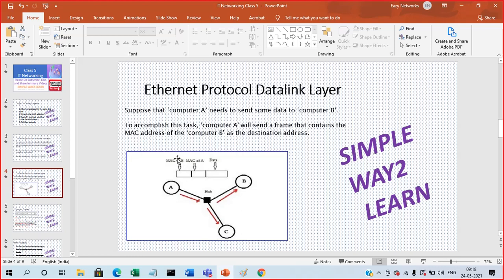If this whole packet is put in another box, and this box is attached with the IP header, that is on layer 3. If it goes to layer 4, again the whole packet is put into one more box, and the box is attached to the TCP header, TCP or UDP header. We'll discuss that further. Yeah, this is the flow.